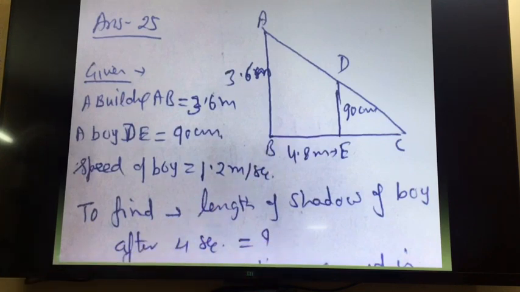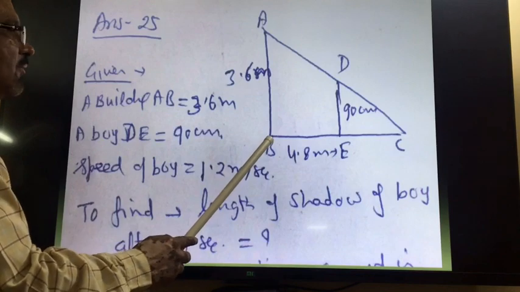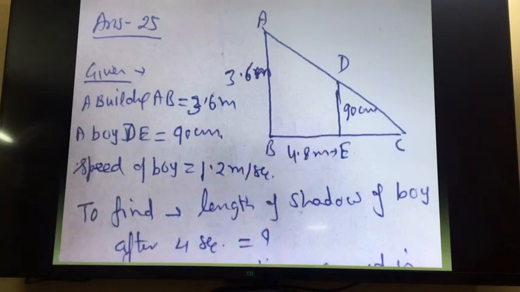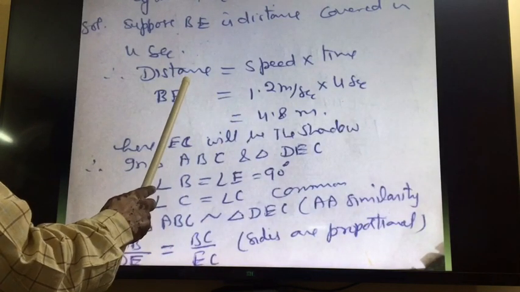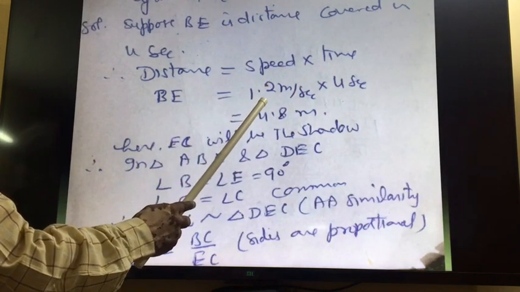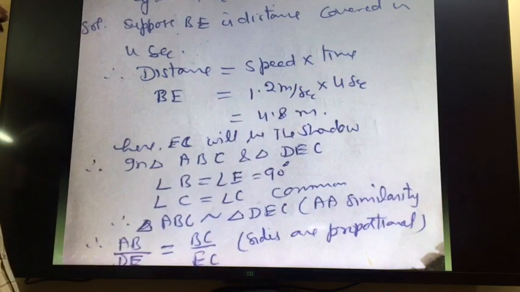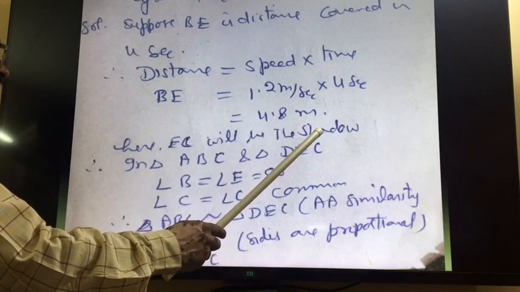So time is given, 4 seconds, and the speed is given, 1.2. So this can give us the distance. What is the distance of BE? For the distance, the formula is speed into time. So distance is equal to speed into time. So BE distance is equal to speed, 1.2 meter per second, into 4 seconds. You will multiply, so you will get 4.8 meters. So till that time, the boy has covered 4.8 meter. Now here EC will be the shadow. This I have already explained.